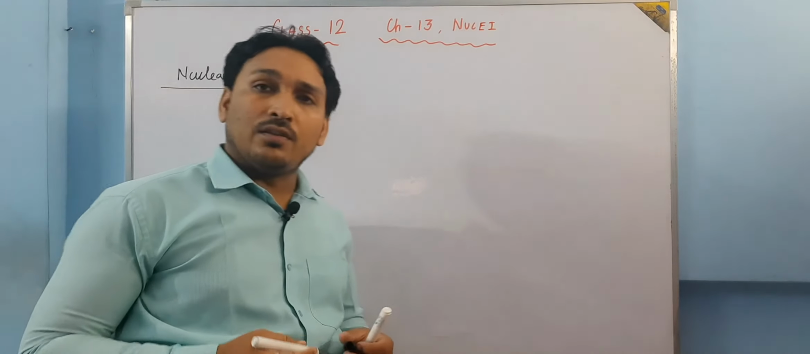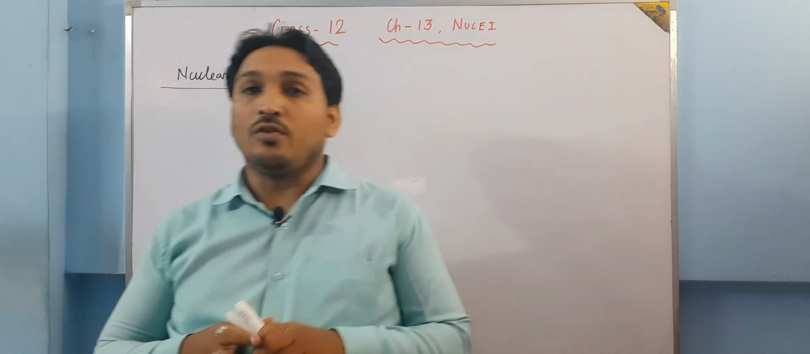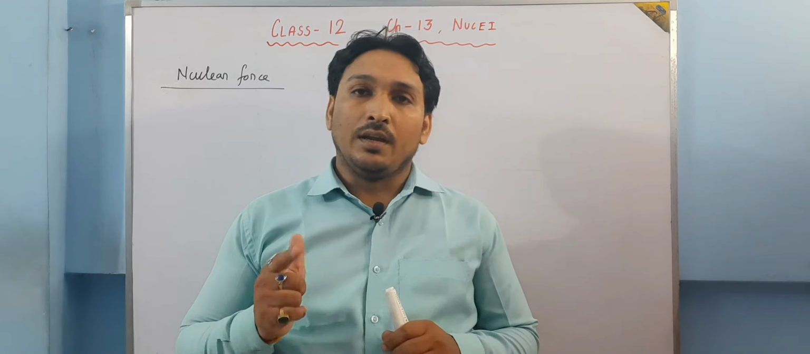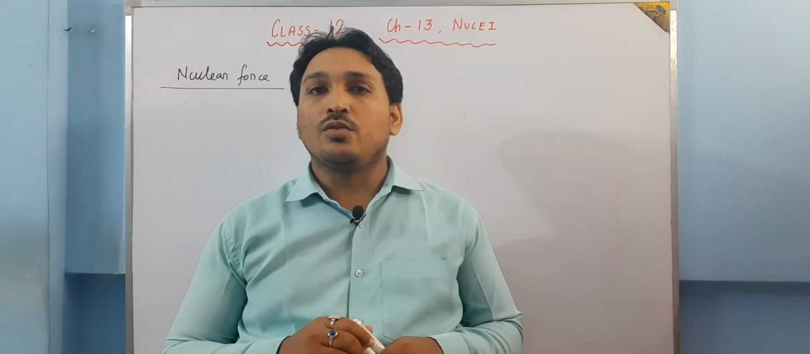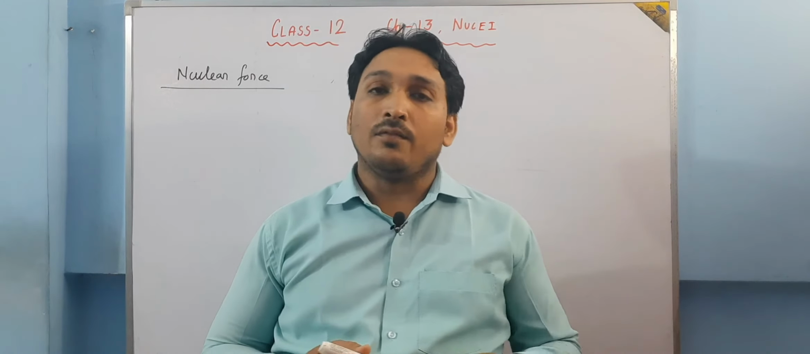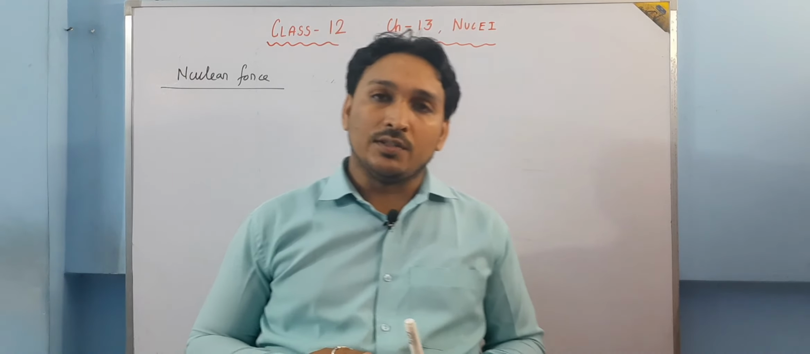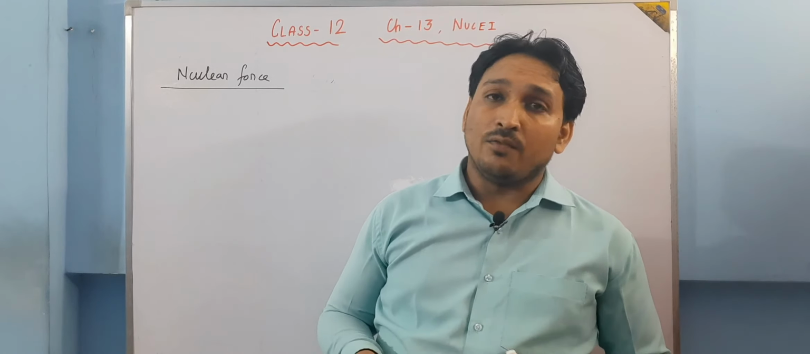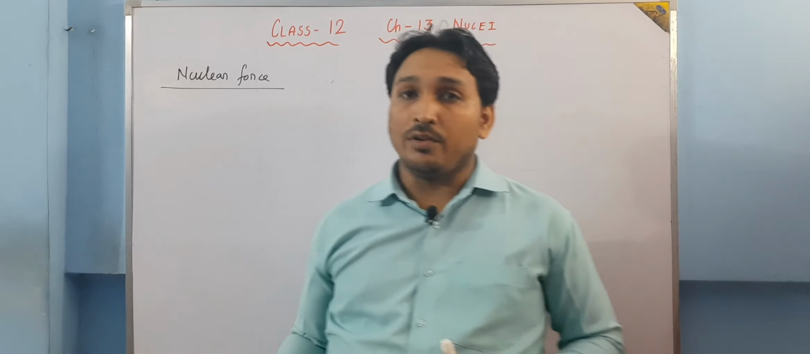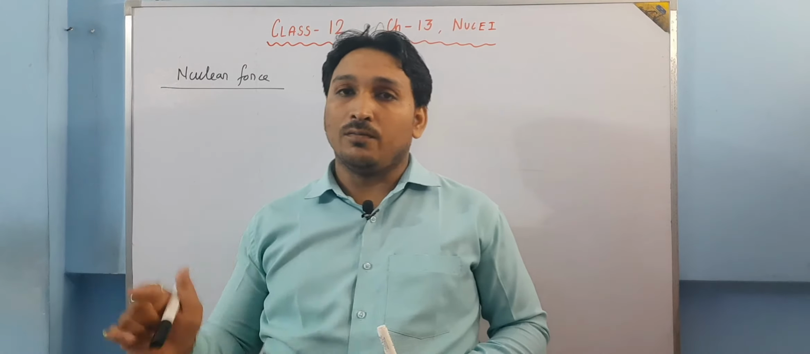In class 11th, at the very starting in the first chapter, when we talk about the physical world, you have been told that there are four natural forces. One is gravitational force, another one is electromagnetic force, third one is weak nuclear force, and the fourth one is strong nuclear force. So here we are going to talk about the stronger one, the strong nuclear force.